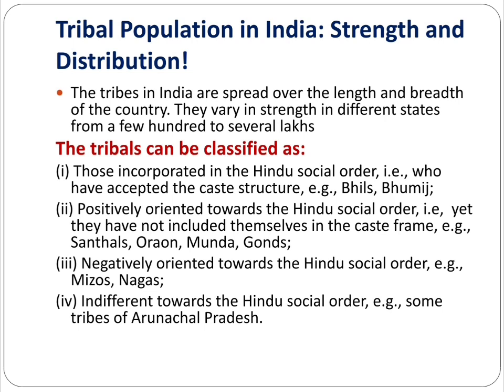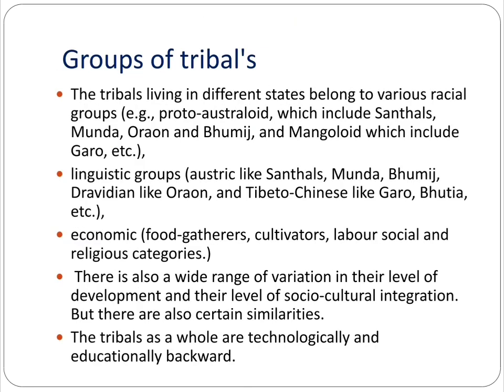So all the tribes are categorized or classified in different ways throughout India depending upon their strength and also their distribution in particular local areas. The tribes or the tribals have two different groups. The tribals living in different states belong to various racial groups.